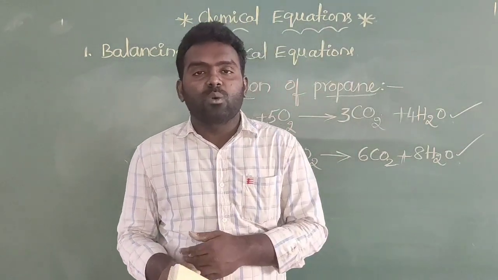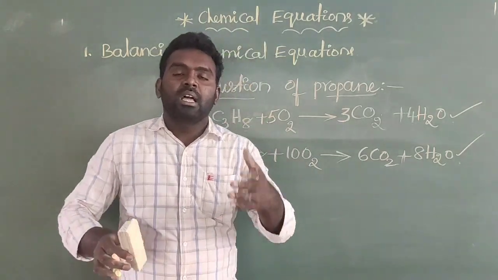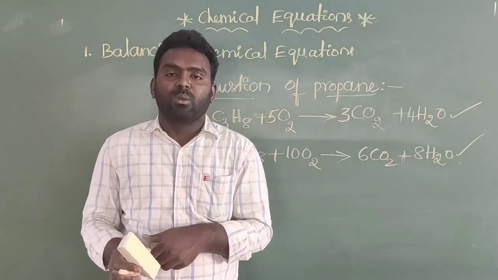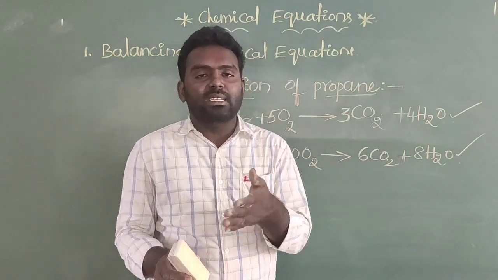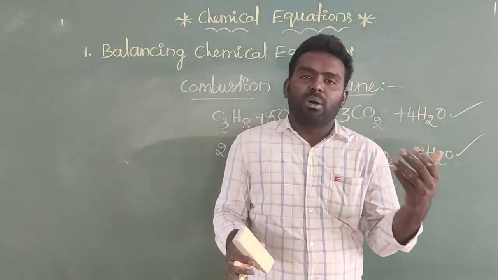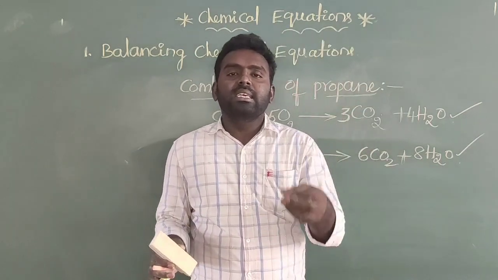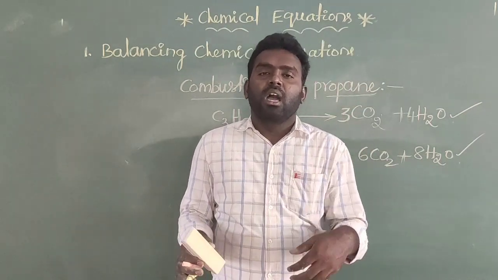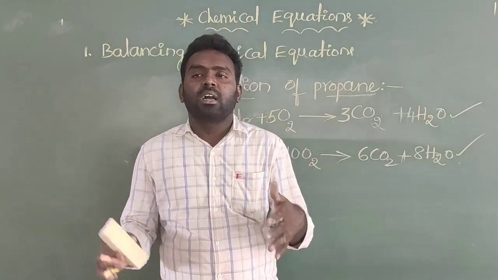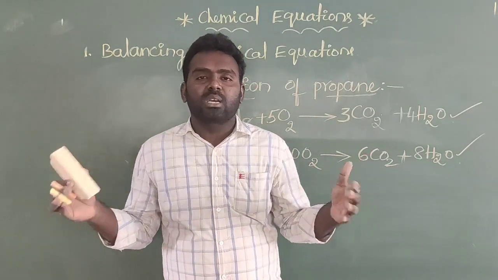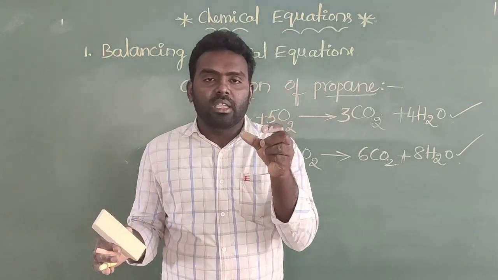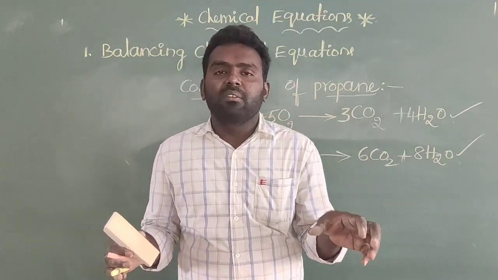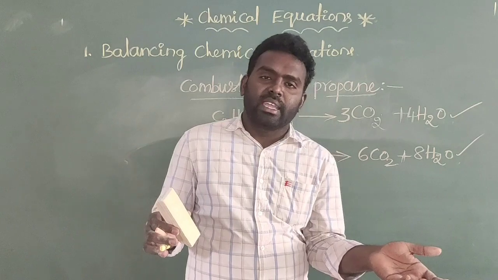So what I am saying is that you take a suitable integer value. Simply, I am saying that you will multiply even numbers. Even numbers means 2, 4, 6 and so on. By multiplying with those numbers, we easily get the balanced equation. Otherwise, if we take odd numbers, it will take more steps and be a more lengthy process. That's why it is better to take even numbers. By taking even numbers, we easily balance that chemical equation.